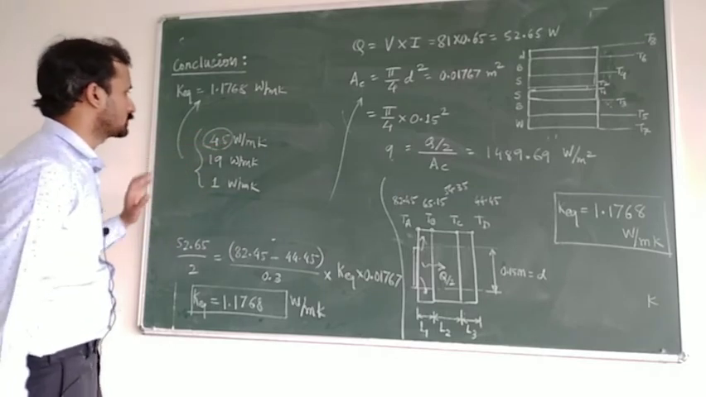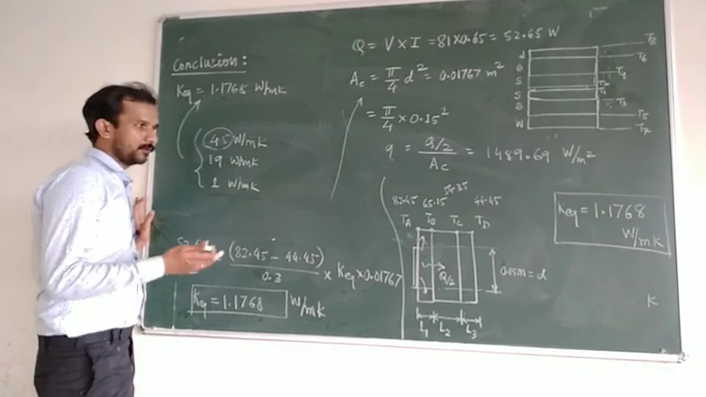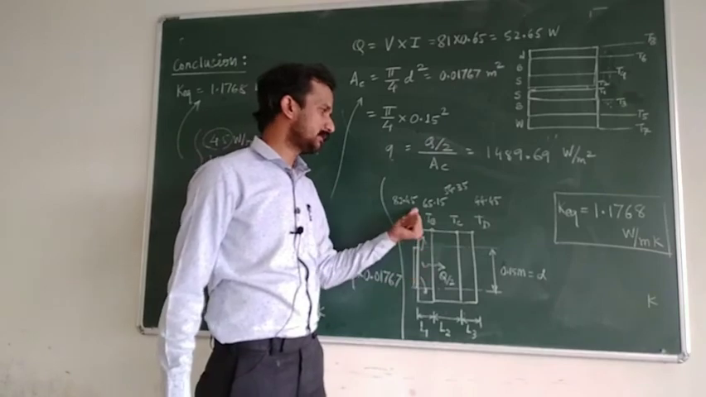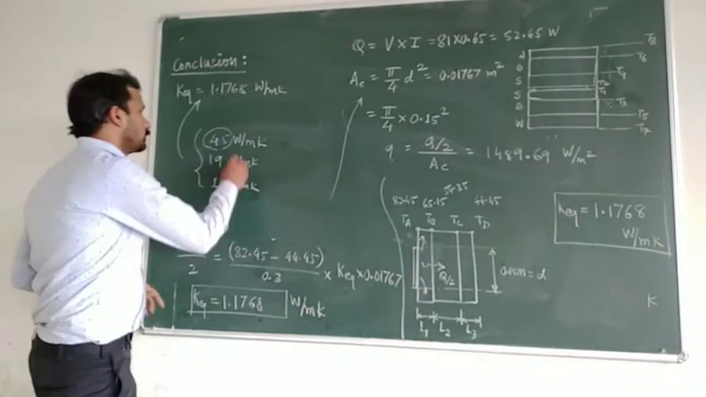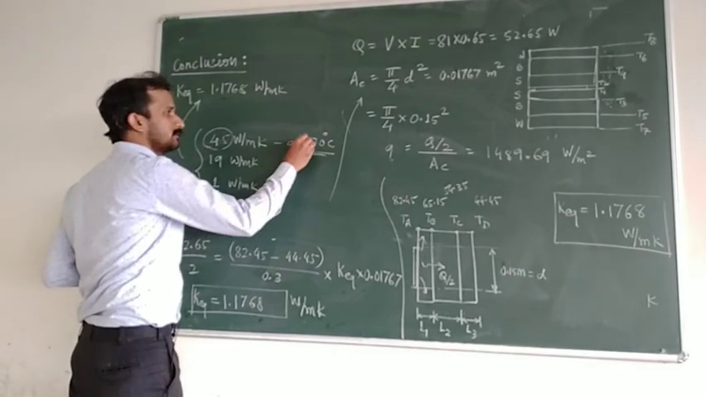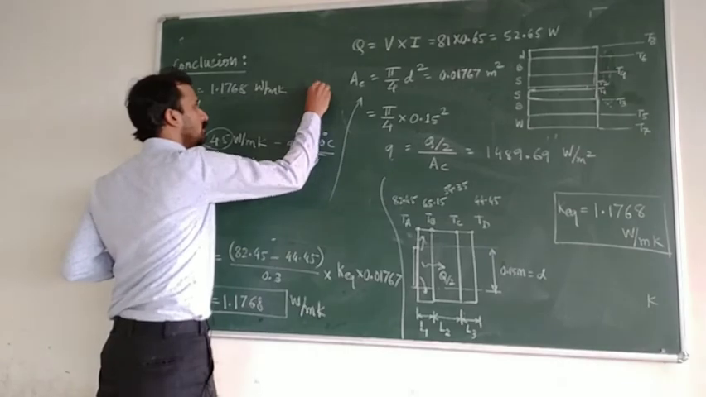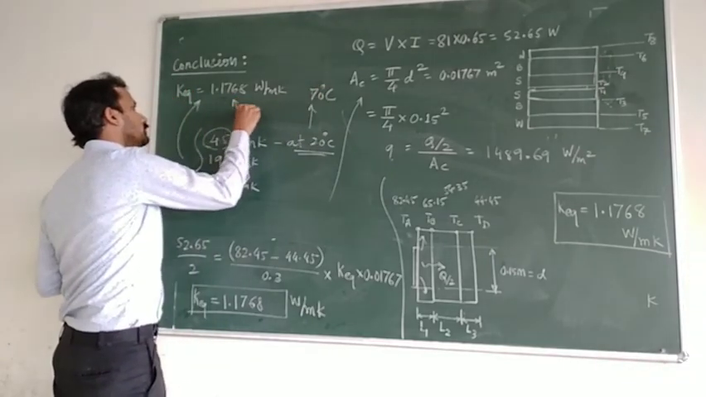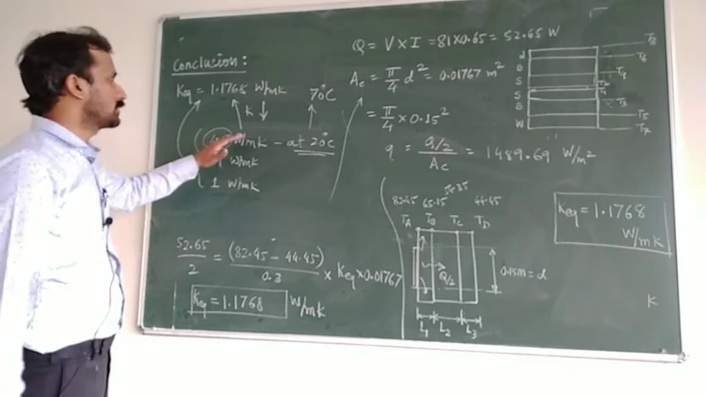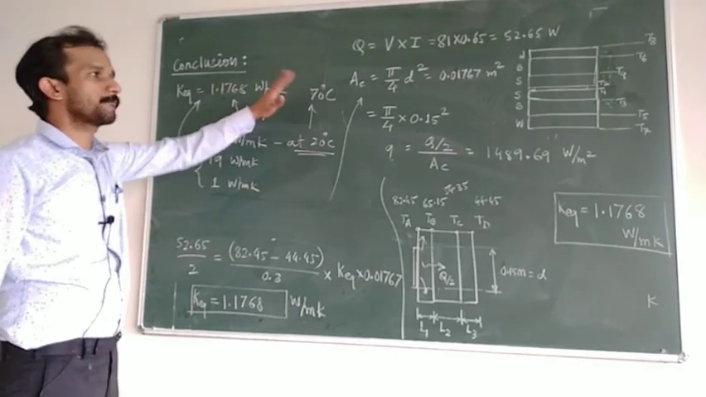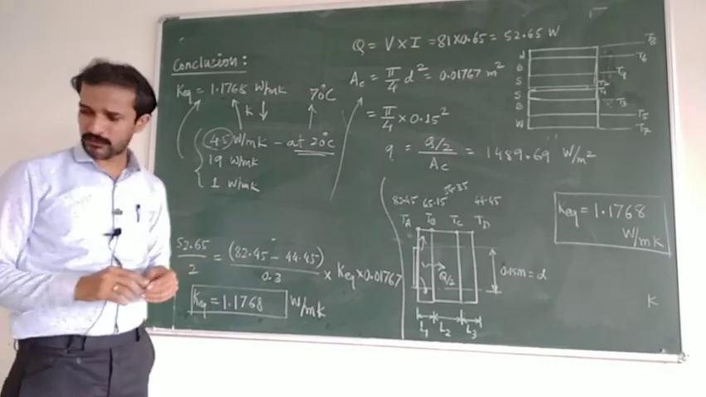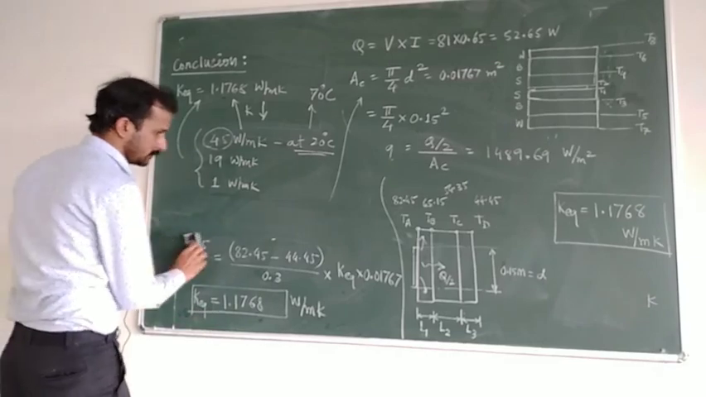Second thing, we have discussed the effect of temperature. If you notice, the average temperature of the steel is in the range of 70, and the standard value is taken at 20 degrees Celsius. So you observe that when temperature rises from 20 degrees to 70 degrees, your thermal conductivity decreases. This is the second conclusion we have studied from this trial, that thermal conductivity decreases for metals as the temperature increases.